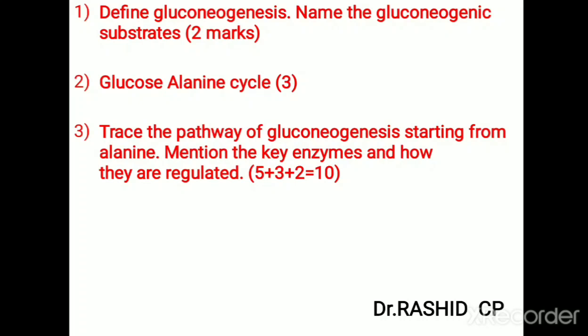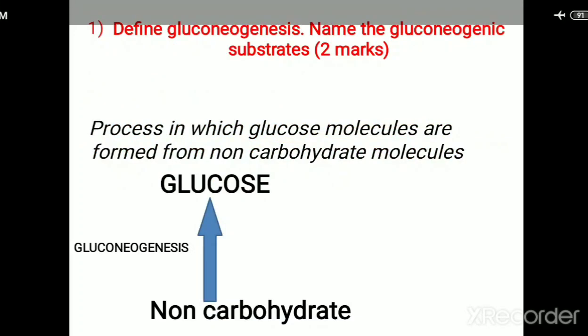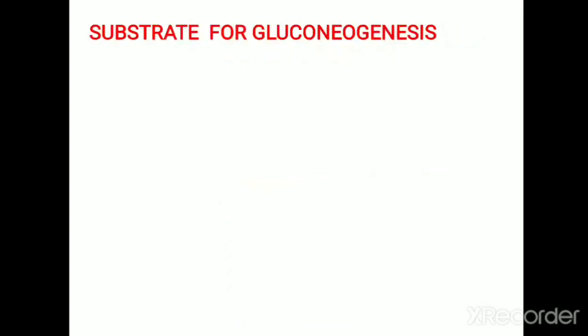Hi everyone, in this video we will discuss a few questions from gluconeogenesis. So the first question is: define gluconeogenesis, name the gluconeogenic substrates. It's a 2-mark question. So glucose is a carbohydrate. By definition, gluconeogenesis is the formation of glucose from non-carbohydrate substrate. So a non-carbohydrate substrate is converted into glucose. That is gluconeogenesis. The second part is name the gluconeogenic substrates.